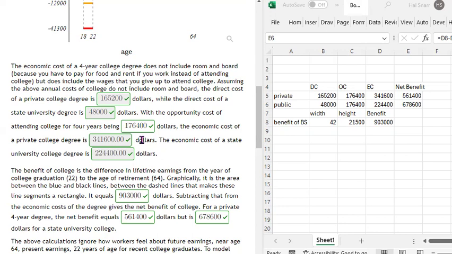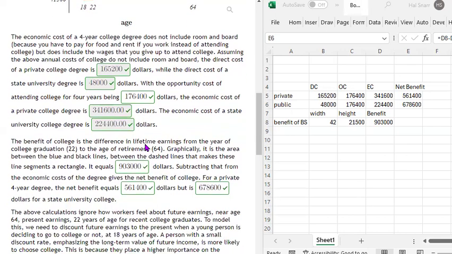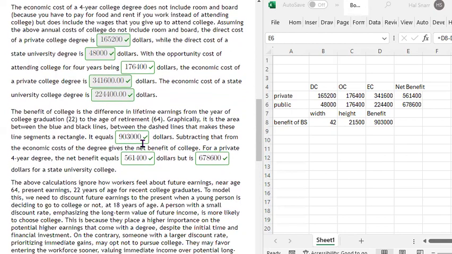Now, the above calculations ignore how workers feel about future earnings near age 64 versus present earnings at 22 years of age for recent college graduates. To model this, we need to discount future earnings to the present when a young person is deciding to go to college or not at 18 years of age. A person with a small discount rate, emphasizing the long-term value of future income, is more likely to choose college.